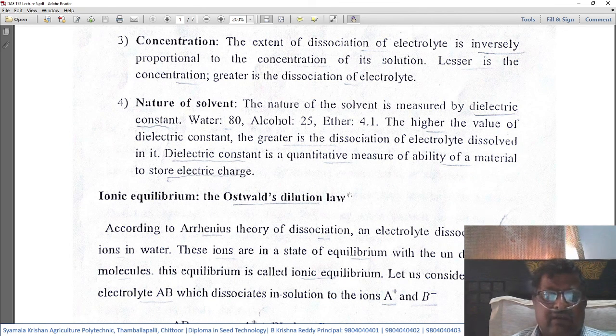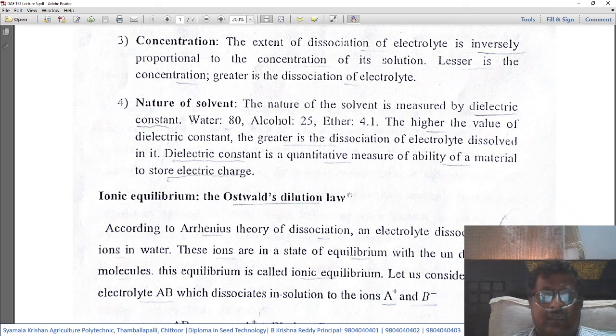The higher the value of dielectric constant, the greater is the dissociation of the electrolyte dissolved in it. Water has a higher dielectric constant compared to alcohol, which is 25, and ether, 4.1. If a substance is dissolved in water, it will dissociate at a higher rate compared to alcohol or ether.